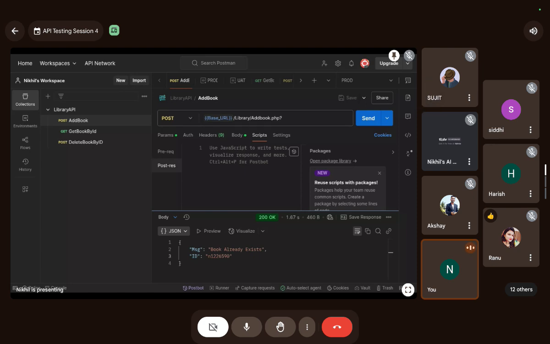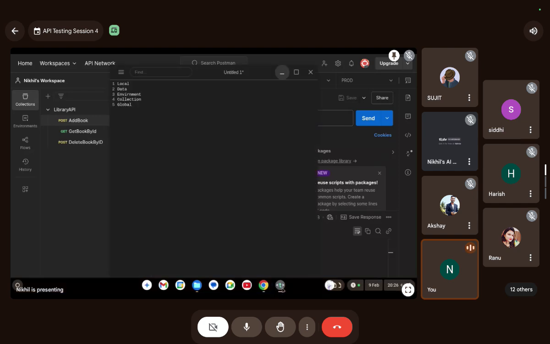Okay, guys, so what is the execution order for a single request? Let me increase its size also. Is that fine? Okay, cool. Execution order for a single request. First of all, pre-request scripts run.